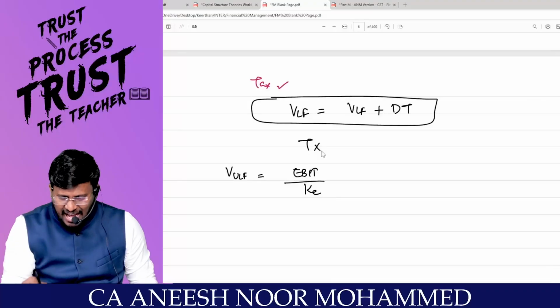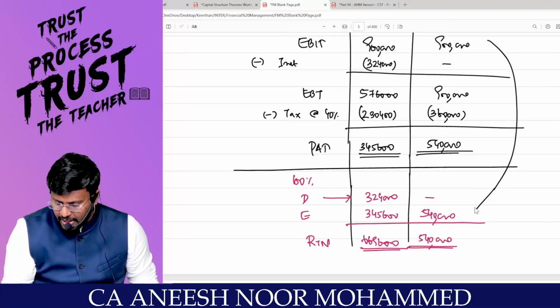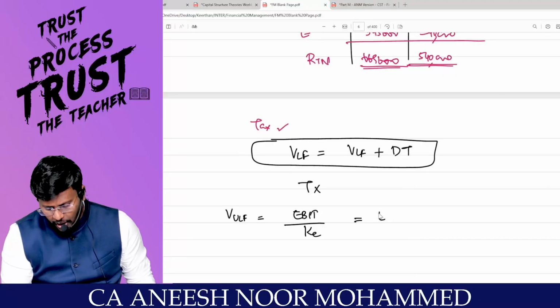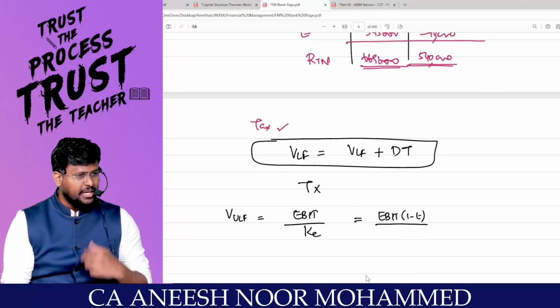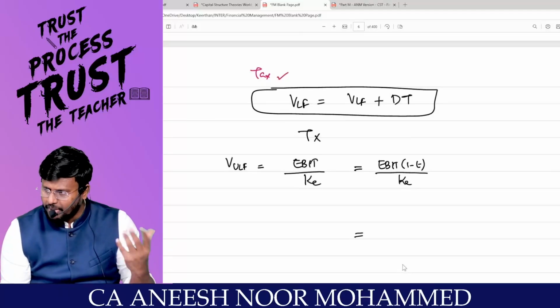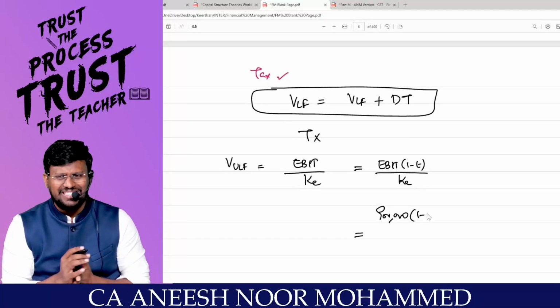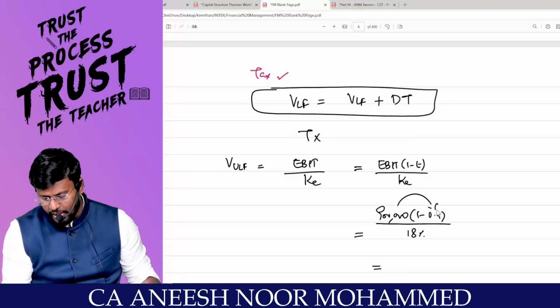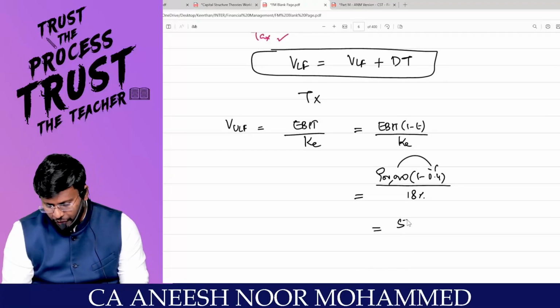Correct? But if there is tax, the equity shareholders cannot enjoy EBIT. Equity shareholders can only enjoy PAT. Are you with me? That means the value of the unlevered firm is equal to EBIT into 1 minus T, divided by KE. Tell me, what is the EBIT of the second company? 9 lakhs is the EBIT into 1 minus T. What is the tax rate? 40%. So into 0.6, divided by KE, what is KE? 18%. So 9 lakh into 0.6 comes to 5 lakh 40,000.